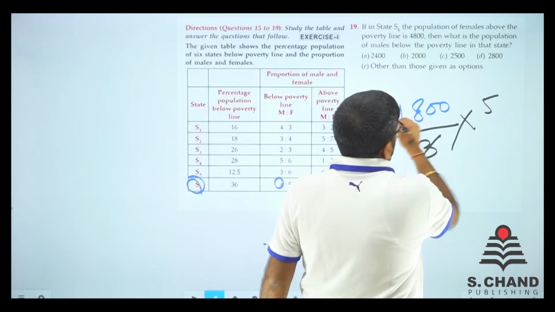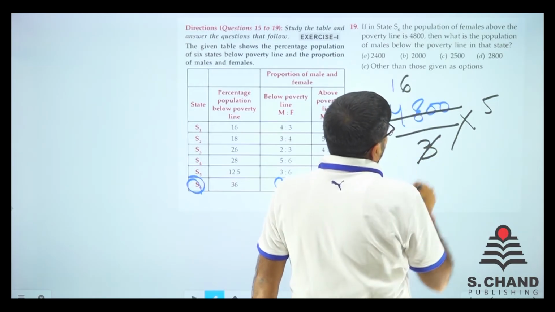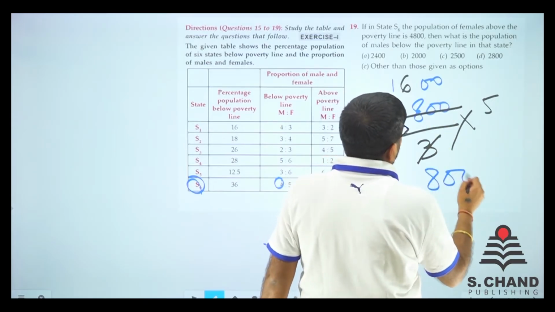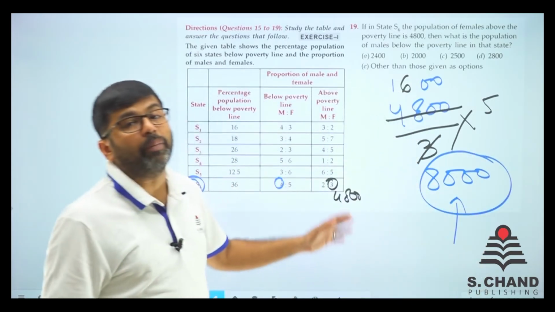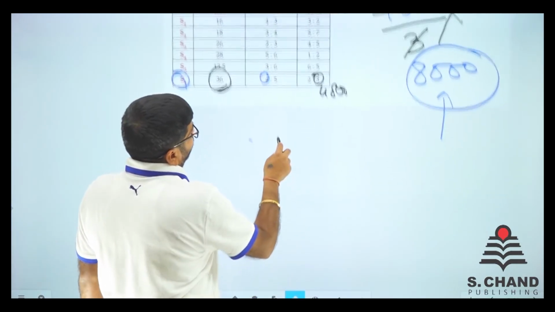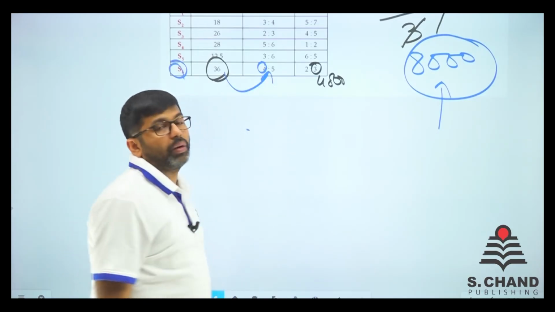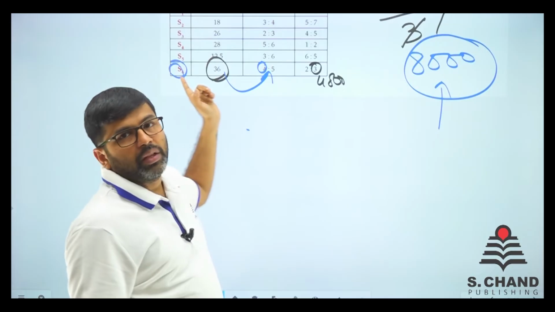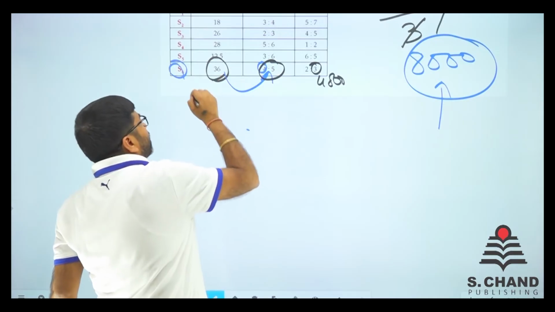So simply, 1 times and 6 times and 0. When you multiply 16 into 5, we got 8,000. So 8,000 is the total population above poverty line. And that total population above poverty line is 36%. So we know that 36% is this female below poverty line. So remaining 64 percentage, 36% is below poverty line. 100 minus 36 is 64.